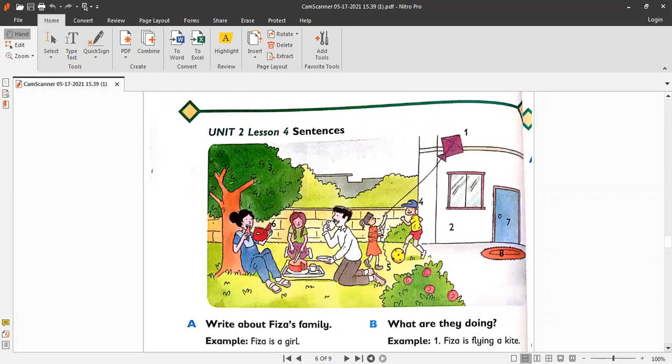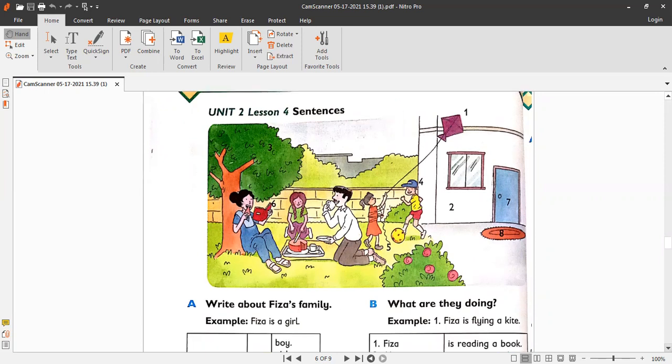So open page number 14, and it's Unit 2, Lesson 4. So you have to write the sentences. This exercise is about sentences, okay? So you can look at the picture and let's discuss the picture first.